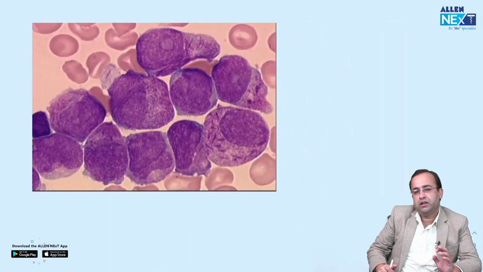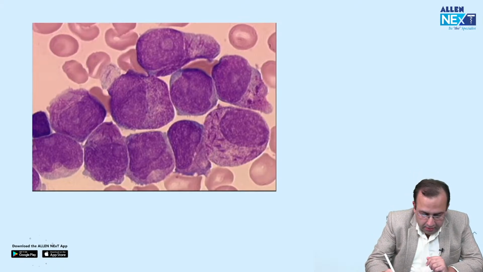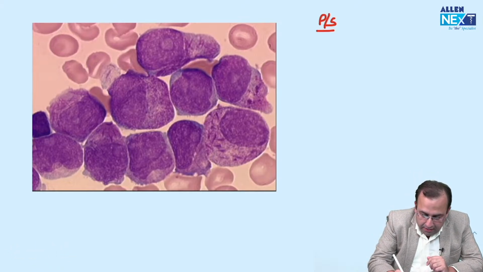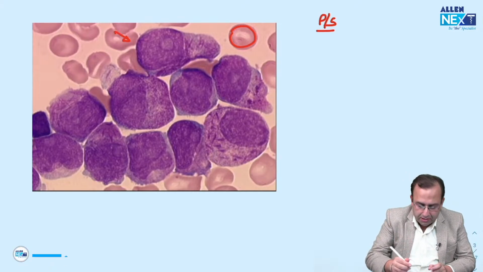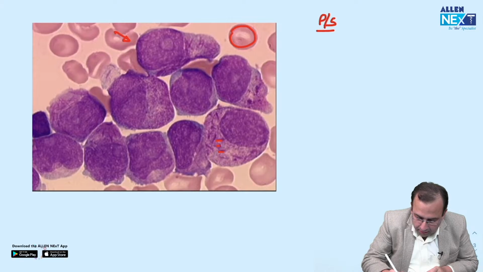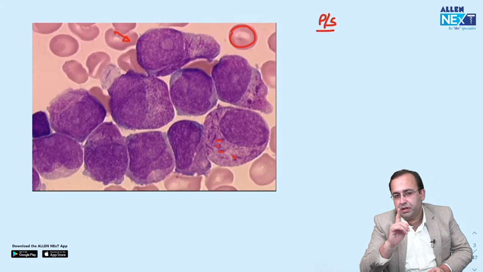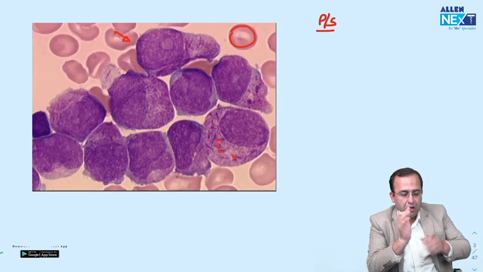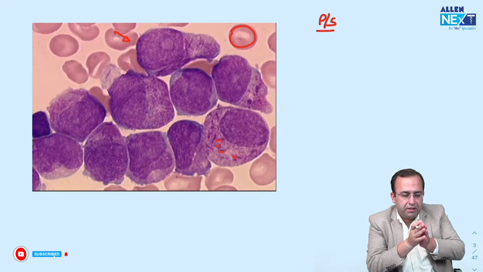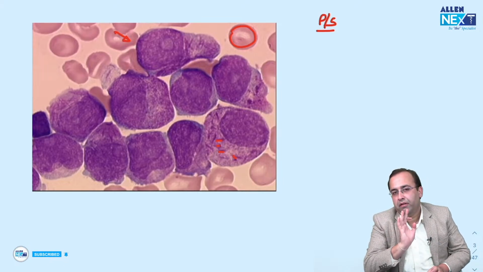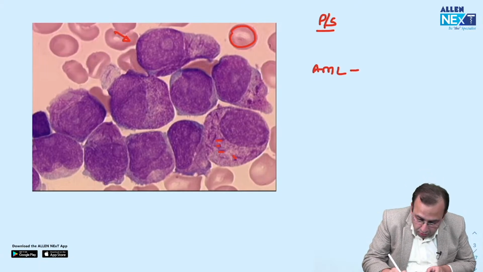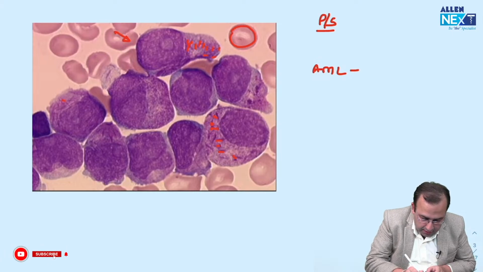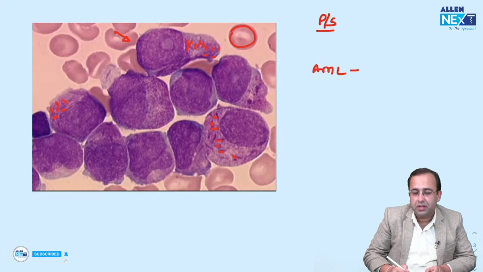Next, diagnosis. Dekho bache, this is of course a peripheral smear. As compared to an RBC, you see the presence of very large cells, 2.5 to 3 times the size of an RBC, with Auer rods. Characteristic feature of presence of a myeloblast is the Auer rod. So when we see Auer rods, it is a myeloblast, AML. But this AML is special. It shows the presence of multiple Auer rods, as you are clearly able to see.